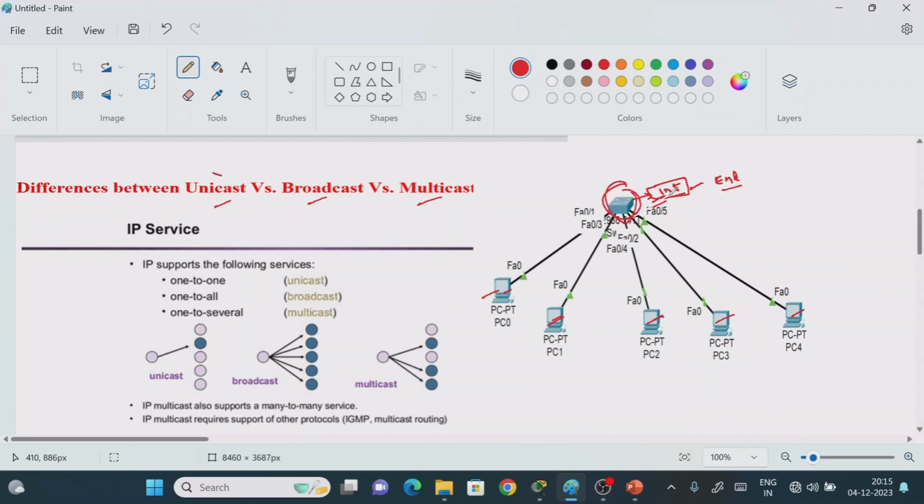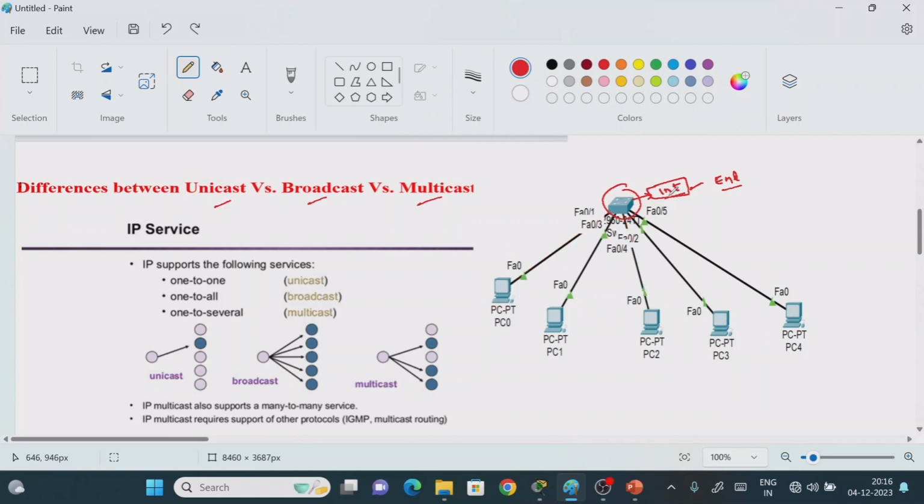Now we'll see the meaning of the unicasting operation. Suppose this is my source computer, and let PC2 be my destination. It means I want to communicate from my PC0 to PC1. The communication will go to the switch, then go only to the particular computer. It will not send the information to all the other computers in the network. It means we have only one-to-one contact. This is what we call the unicasting operation.